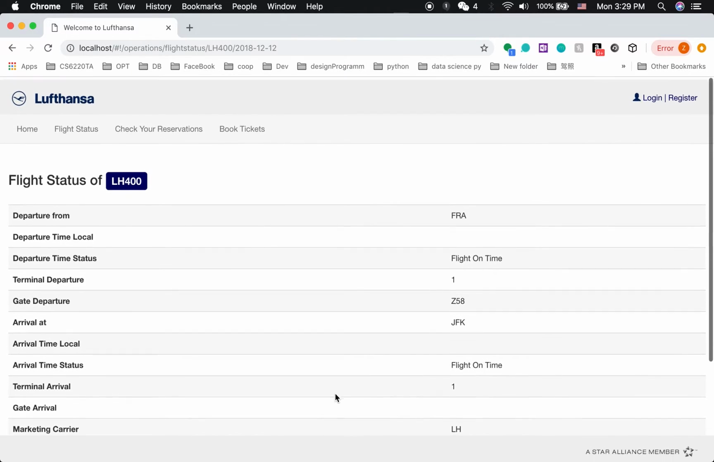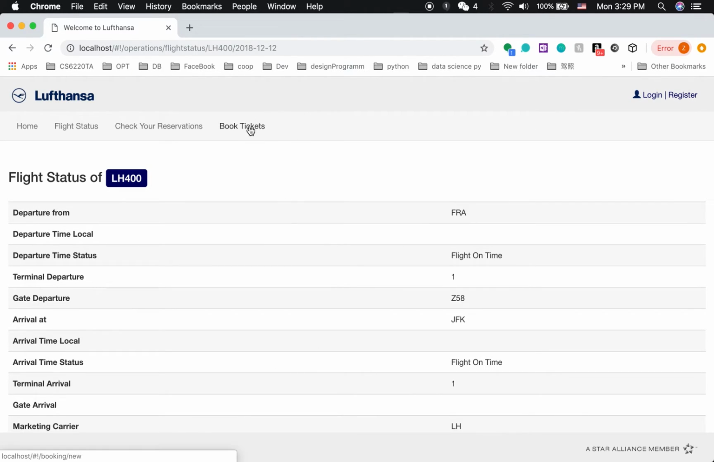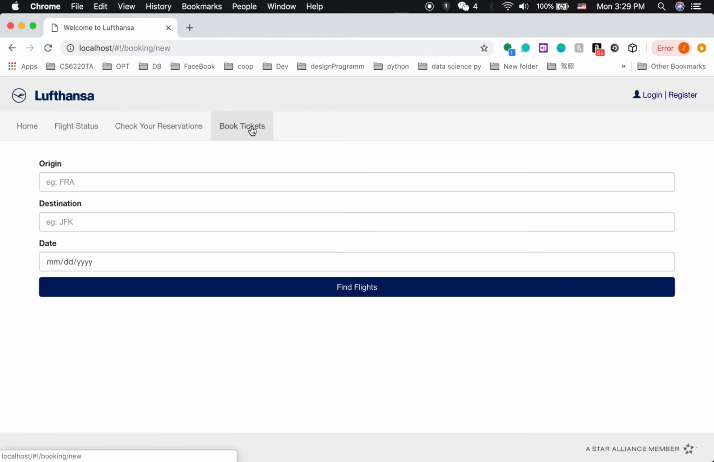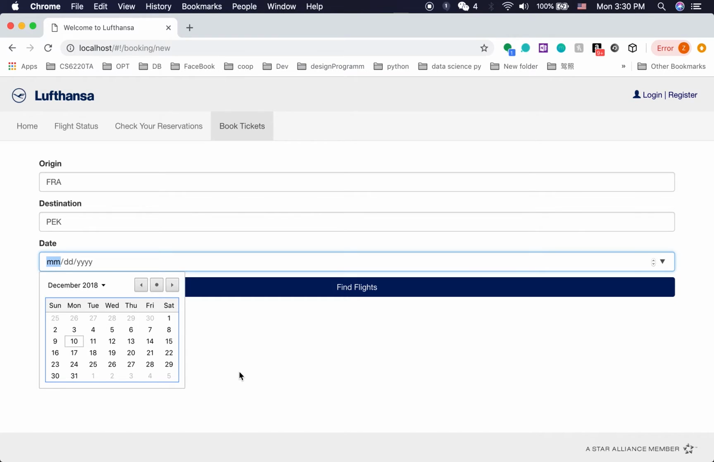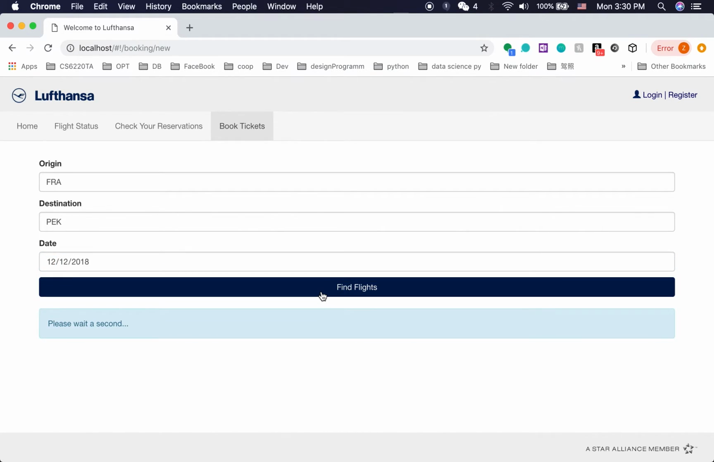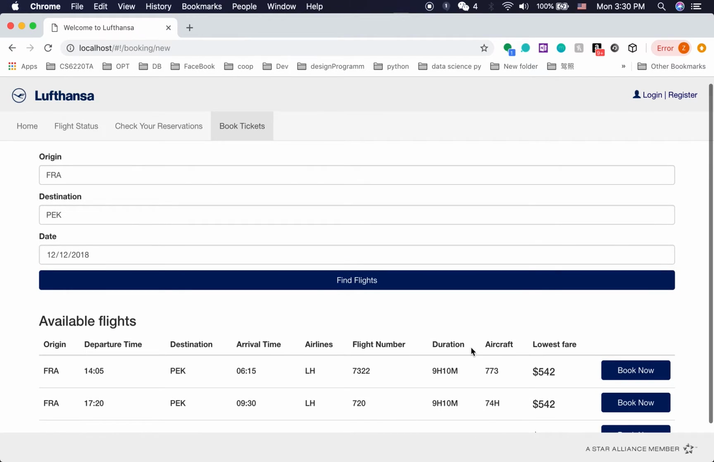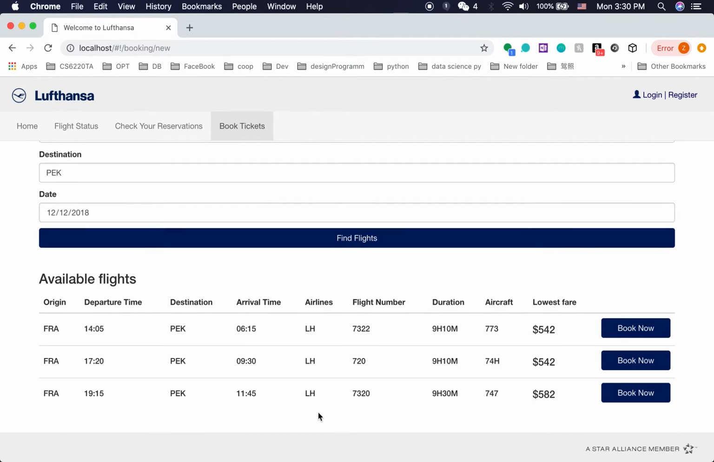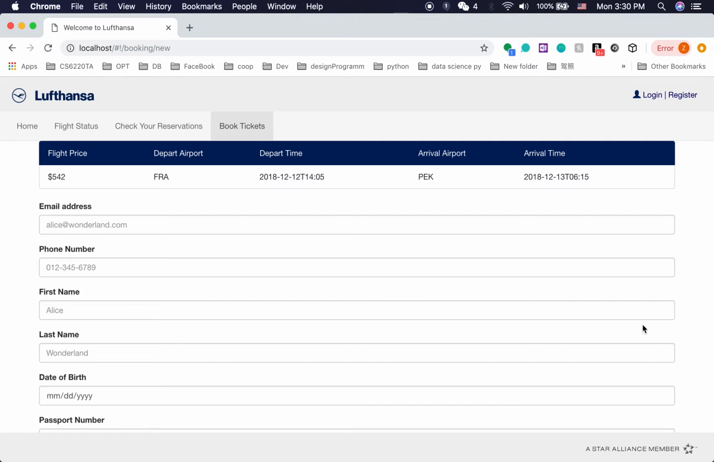And also, as I said, all the users can book tickets. Let's book a ticket. Okay, let's try FRA, PEK. We will book a ticket for 2 days later. Find the flight. Okay, so we will get 3 kinds of flight information here. Let's book the first one.